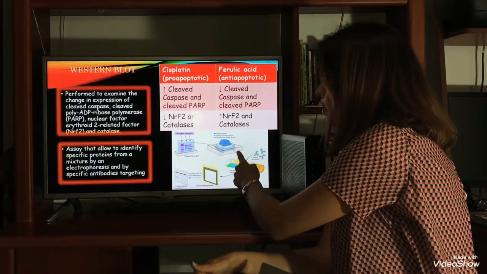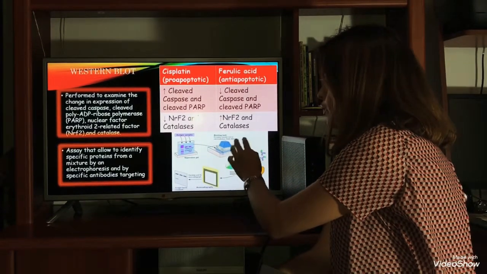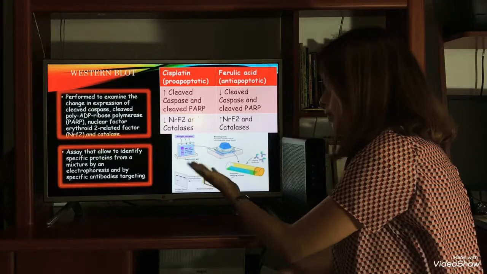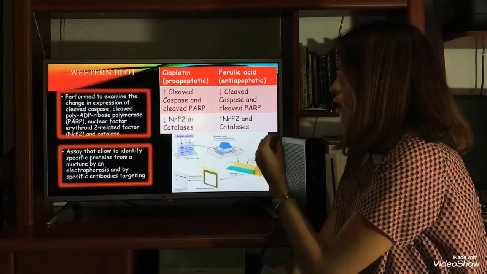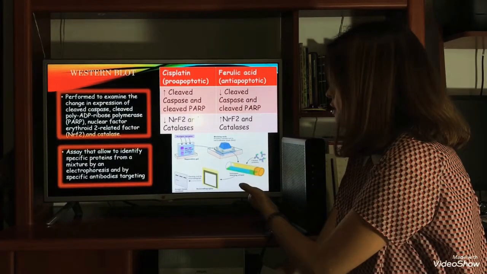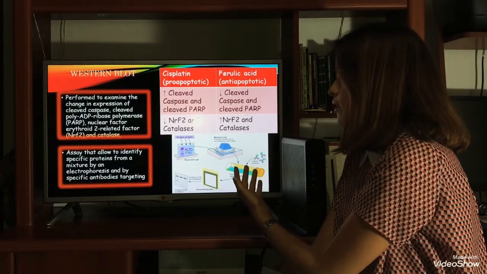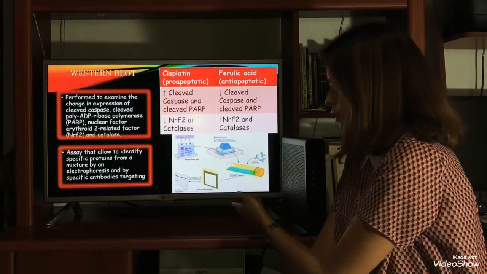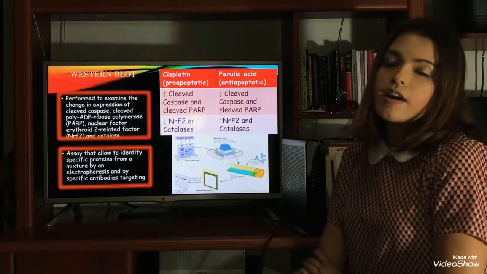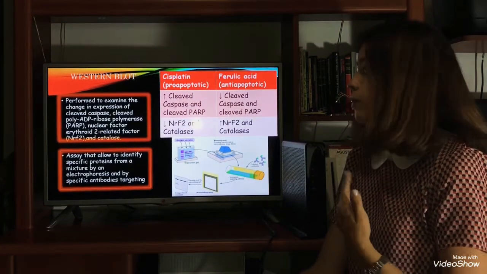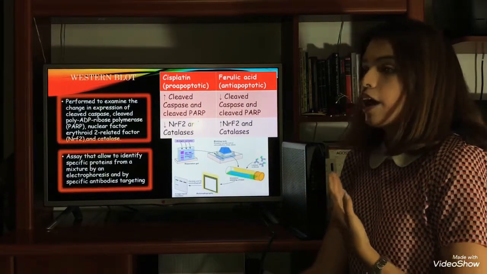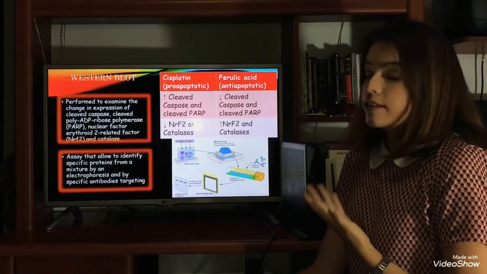So the proteins will travel a certain distance from the negative side through the positive side, and then we will target them with specific antibodies that then are going to be detected by a Western blot detection system.